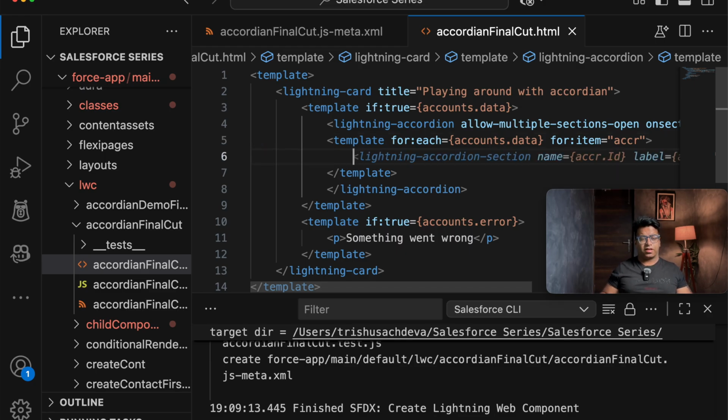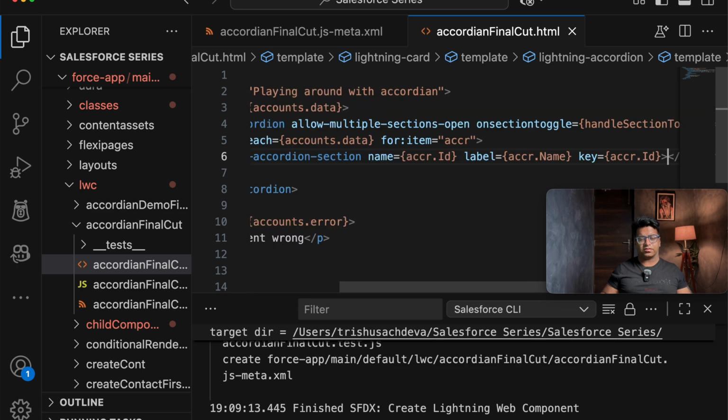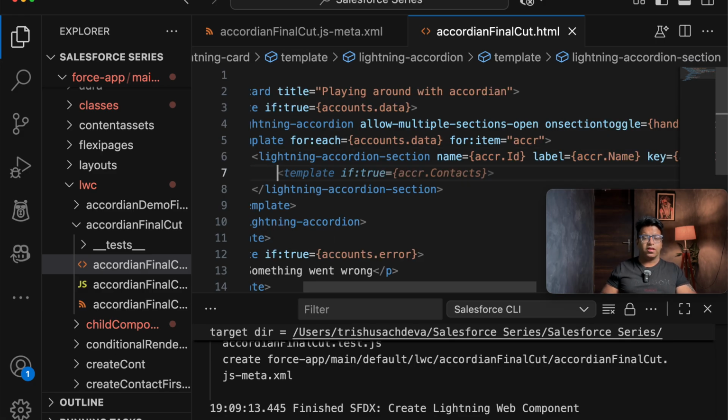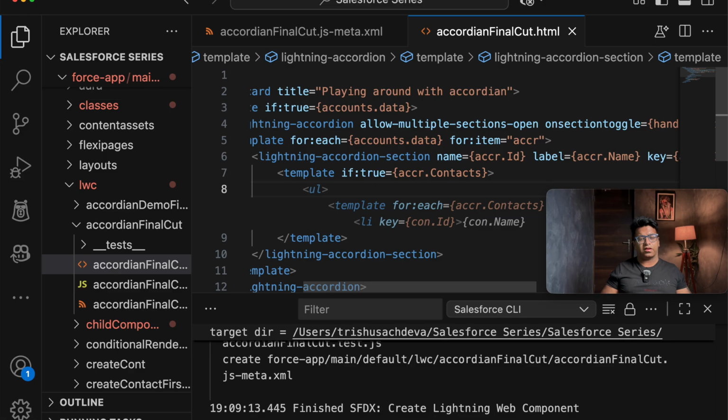So I will be taking a lightning accordion section. I need to provide ID, that is name, label and key. Key is required in all the lightning web components because it is a unique identifier. Once we are done with this, the next thing I will be doing is template if true. So I will be clicking, and here I will be taking the template.